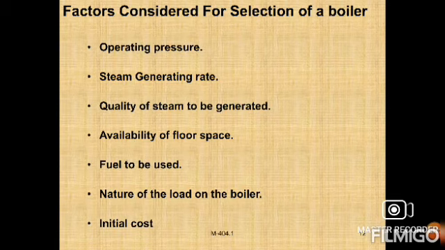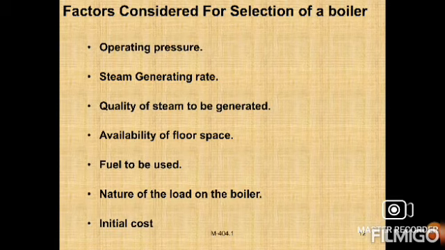What are the factors to consider when selecting a boiler? If we need to select a boiler, what are the main considerations? Operating pressure, steam generating rate, and quality of steam. Operating pressure is how much pressure is maintained. Steam generating rate is how much steam is produced in one hour. Quality of steam to be generated means it needs a high pressure as well as a high temperature. Also, availability of floor space.